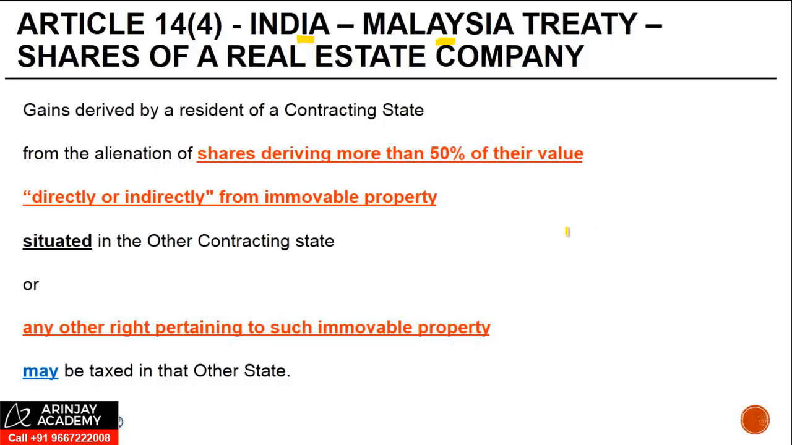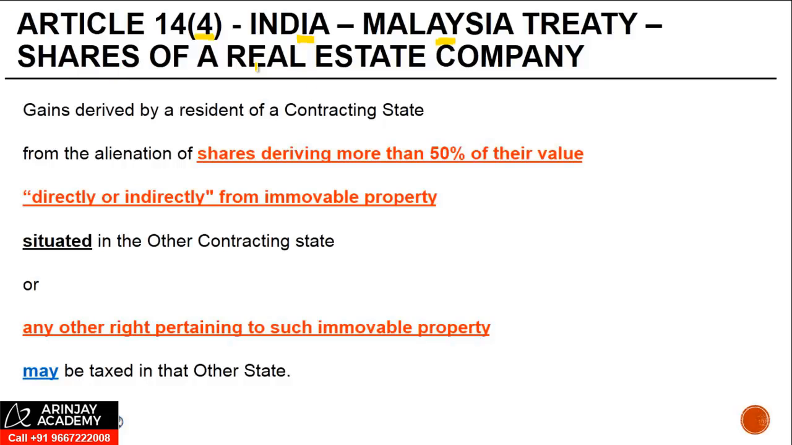In such a case, what is transferred are shares of the Indian company and not the immovable property. And therefore, technically, one can argue that Article 13.1 does not apply, which may actually result in loss of revenue to the source state or the state where the property is situated. To deal with such cases, normally there's an Article 14.4 in the treaty which deals with taxation of transfer of shares of a real estate company.